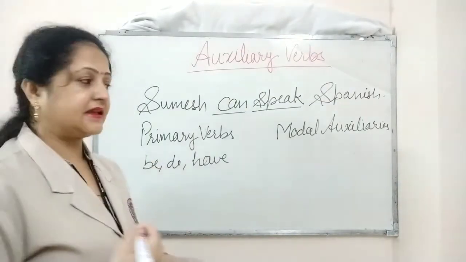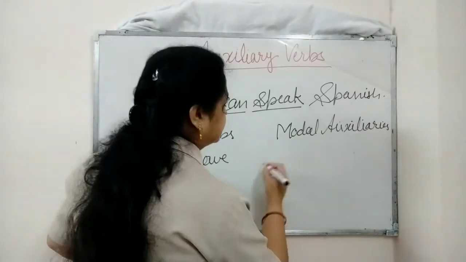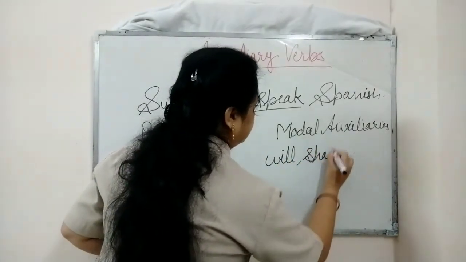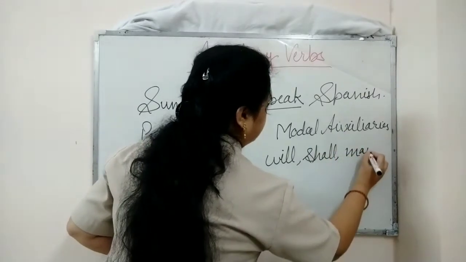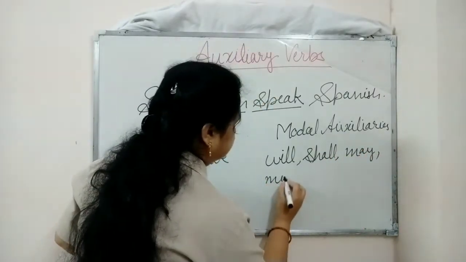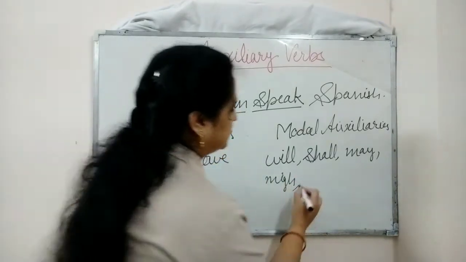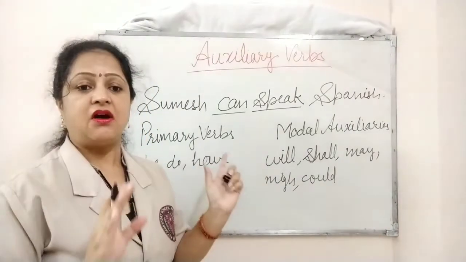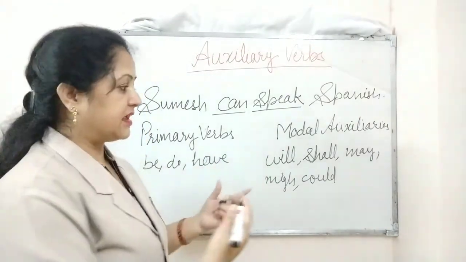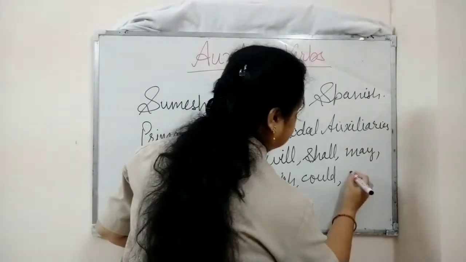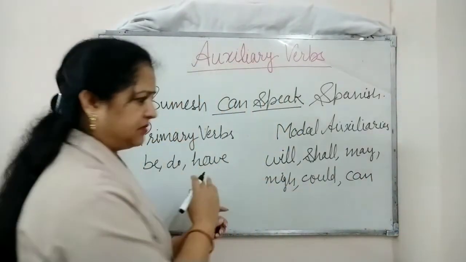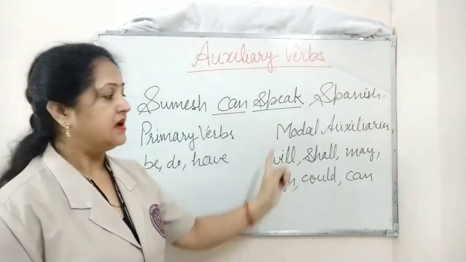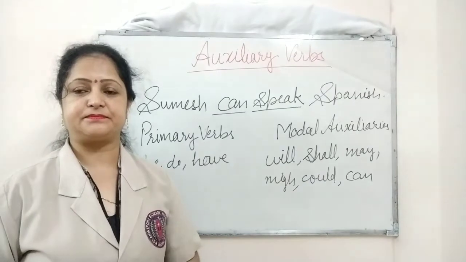We can take these examples of modal auxiliaries: will, shall, may, might, could. So all these are types of modal auxiliaries. We have more also, like can, etc. I have written only these many. So these are the modal auxiliaries.